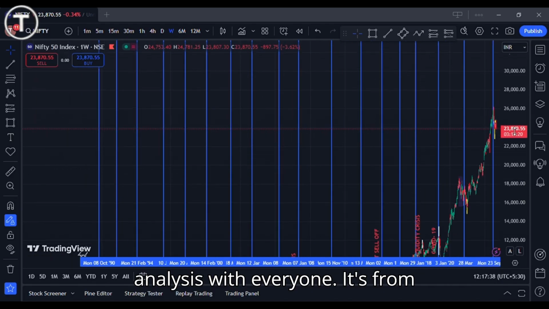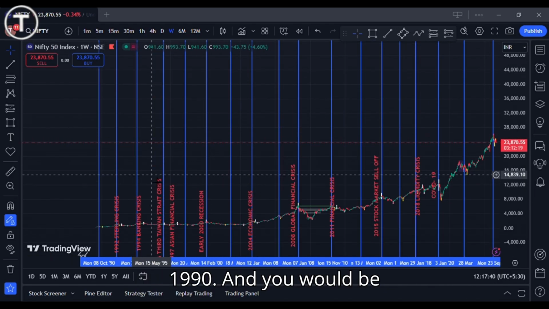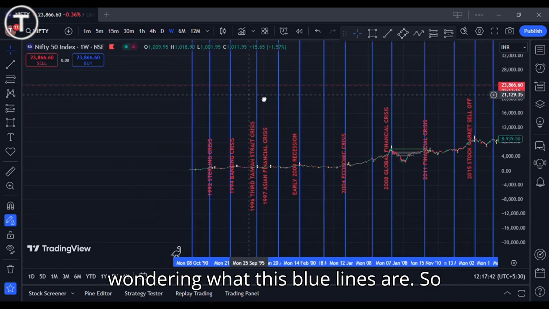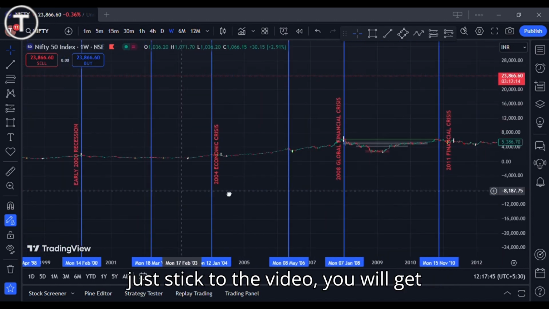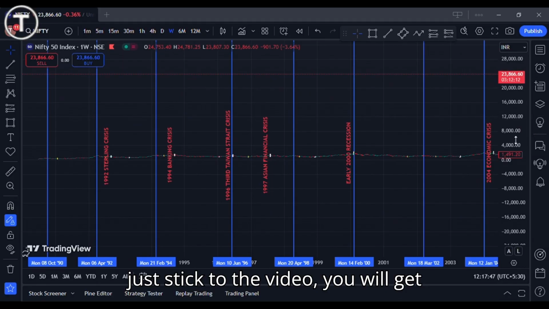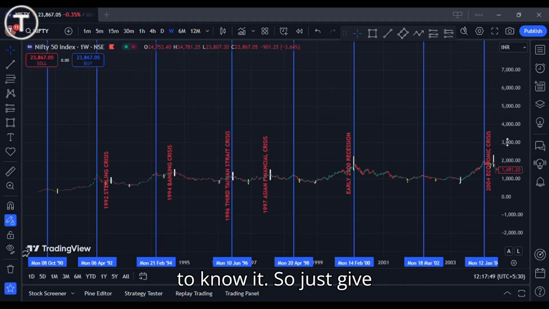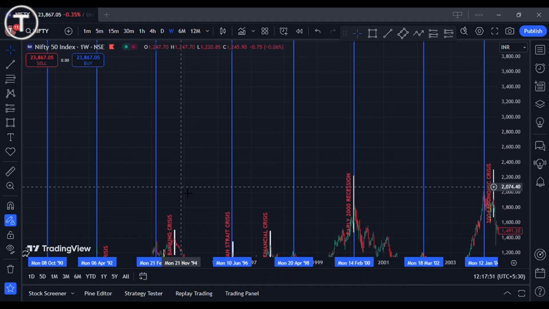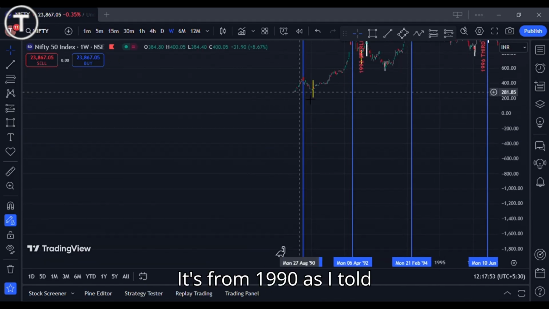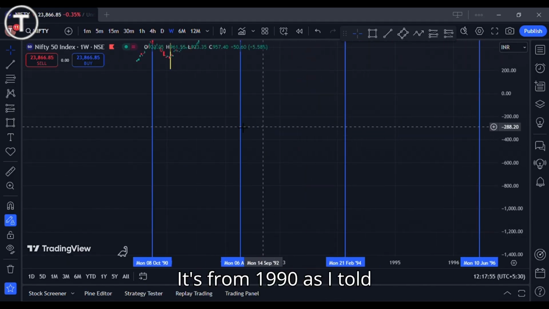It's from 1990 and you would be wondering what these blue lines are, so just stick to the video, you will get to know it. So just give me 1 second. Yeah, it's from 1990 as I told you.